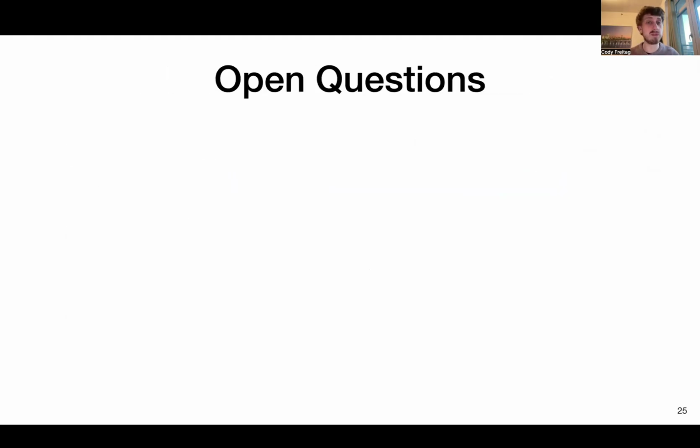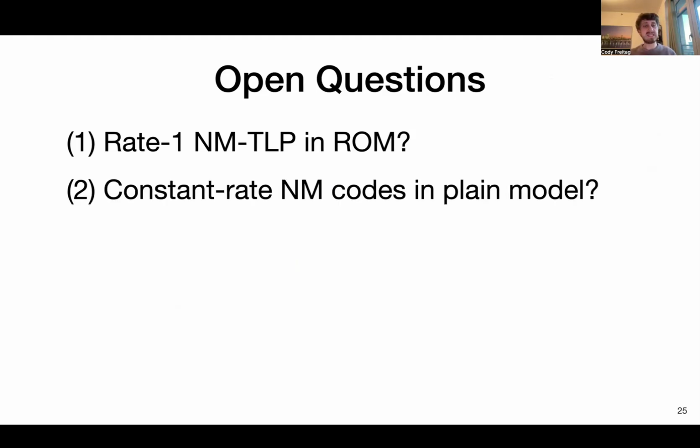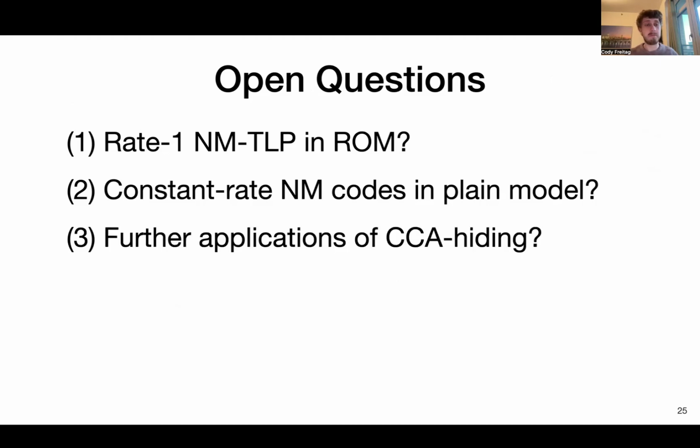Now I want to conclude just with some open questions. One is, can we get rate 1 non-malleable time lock puzzles, even allowing for random oracles? Second, can we get even constant rate non-malleable codes in the plain model? And last, I really think this notion of CCA hiding is potentially interesting for other composition applications. And so I'm curious to explore more applications of the CCA hiding notion.